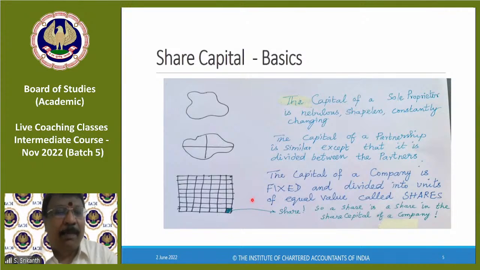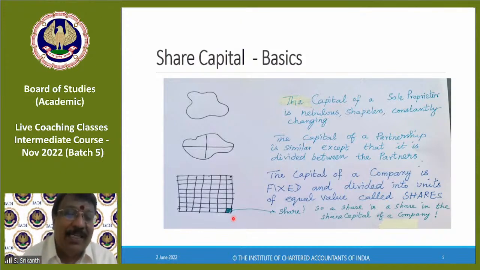Now you as a member can acquire any number of these units. So you want 3, 2, 5. Somebody else may have a whole big chunk. Of course, the grid is not as small as I have drawn it here. Imagine this grid for Reliance or TCS. So it's huge, right? What is the dimension of the grid? The number of shares.